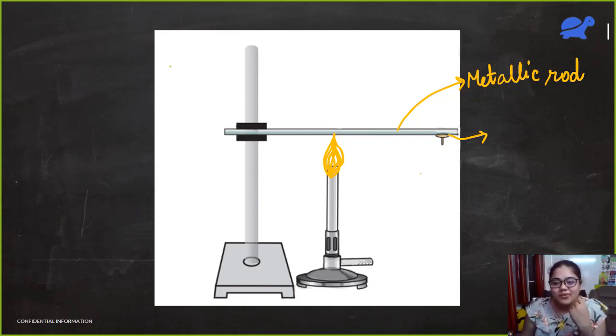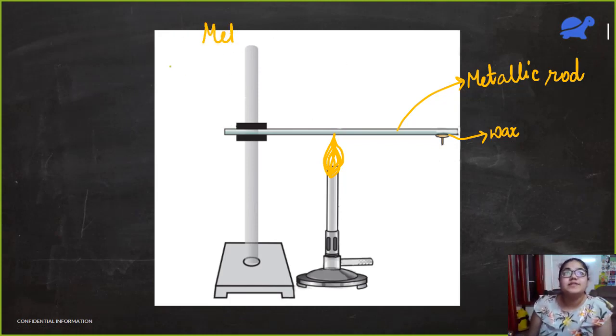What is that phenomenon known as? Yeah, because the metals conduct heat. Yes, this is conduction of heat. Good. So what is happening? This metal rod is a good conductor of heat. That is why we supply heat here, but even this end gets heated up, and this pin which is attached with the help of some wax falls down because the wax melts. So what does this experiment prove? This experiment proves that metals are good conductors of heat.